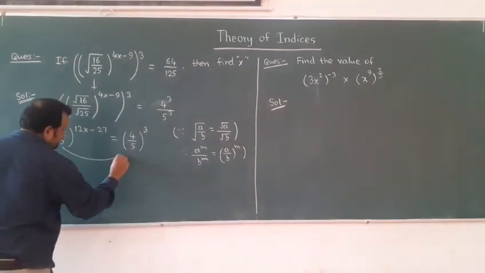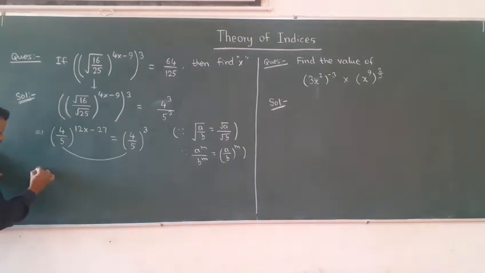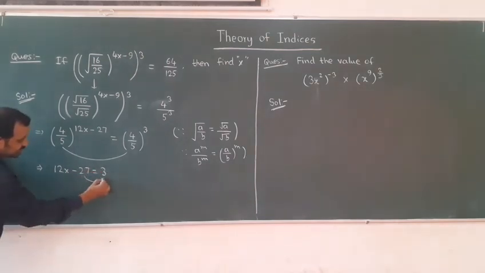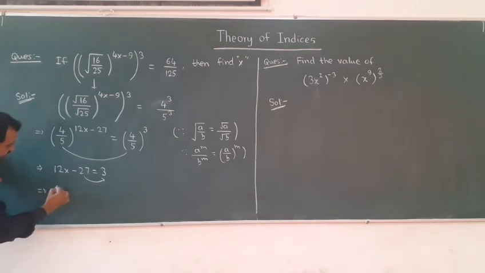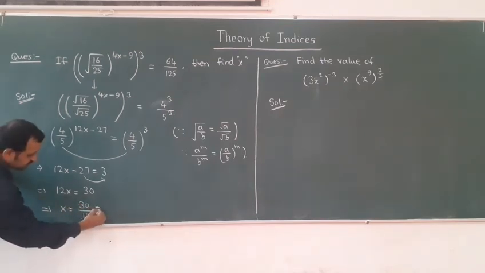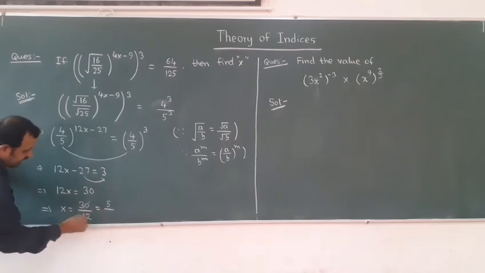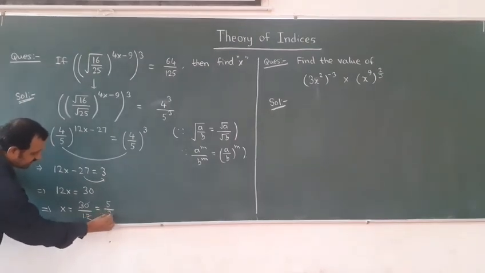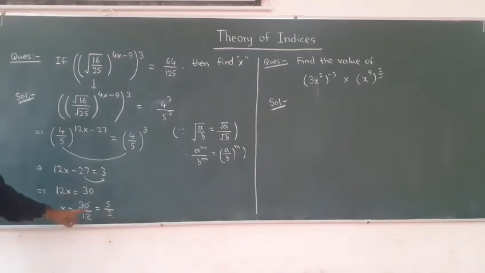The base is same, powers we have to equate. So equate 12x minus 27 is equal to 3. This minus 27 will go this side. So finally what you will get? 12x is equal to 3 plus 27, which is nothing but 30. Or finally I can say x is equal to 30 divided by 12. I think 6 it will go. 6 5s are 30. And here I can say what? 6 2s are 12. So x is equal to 5 by 2.